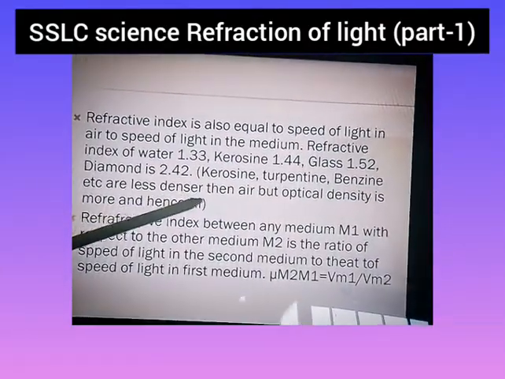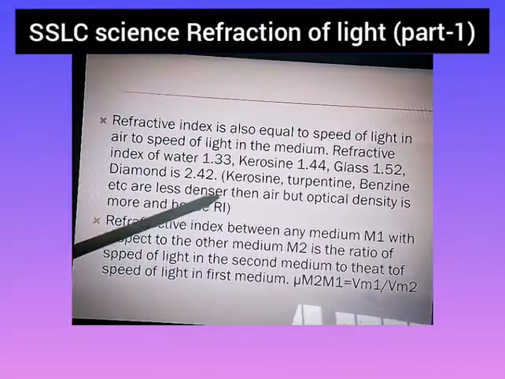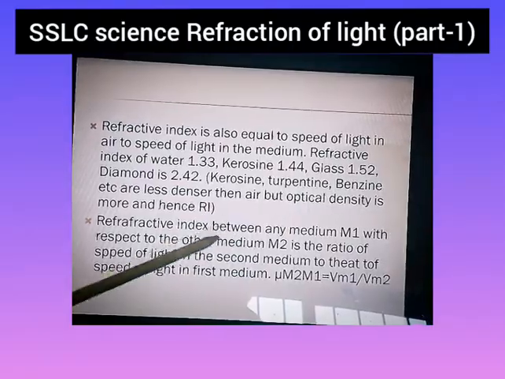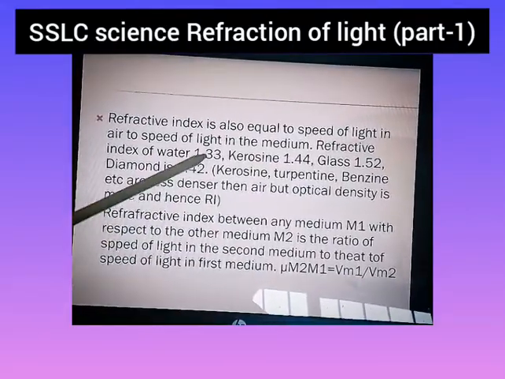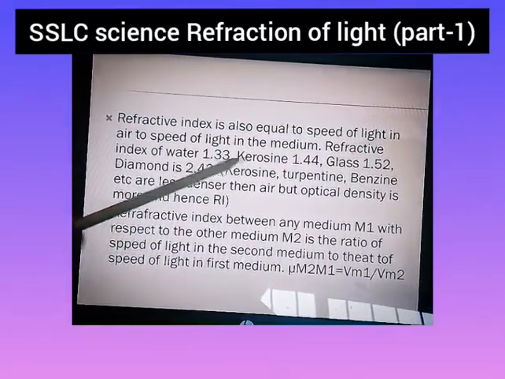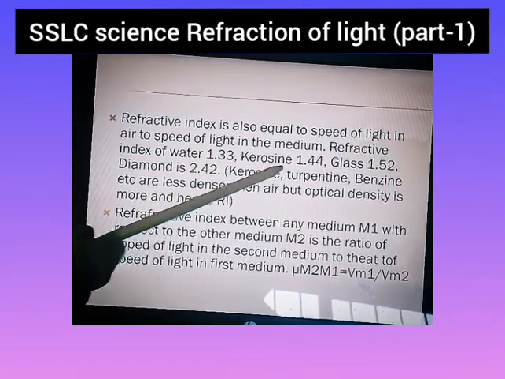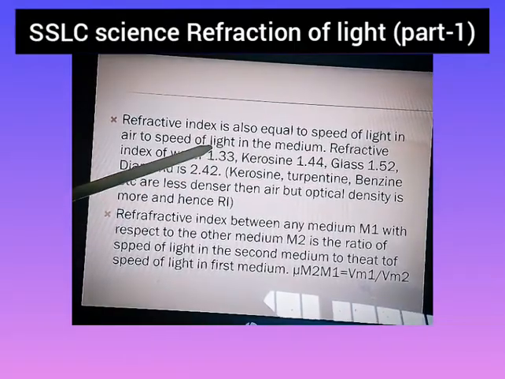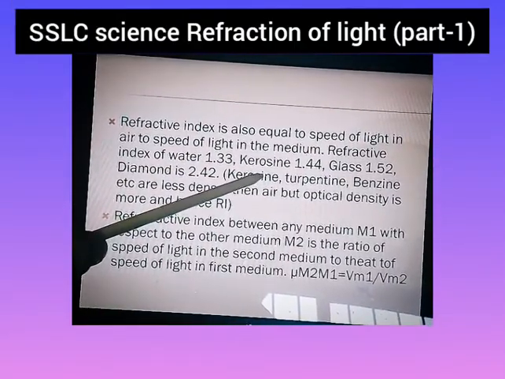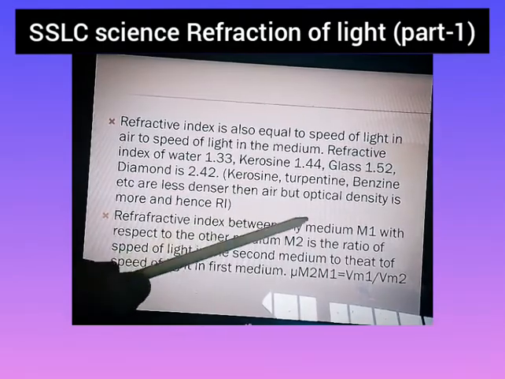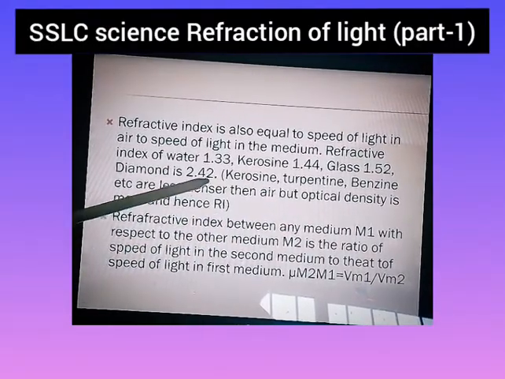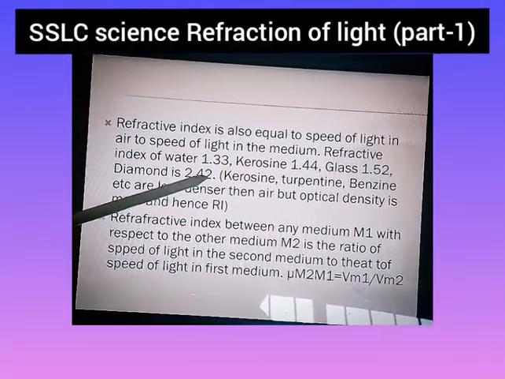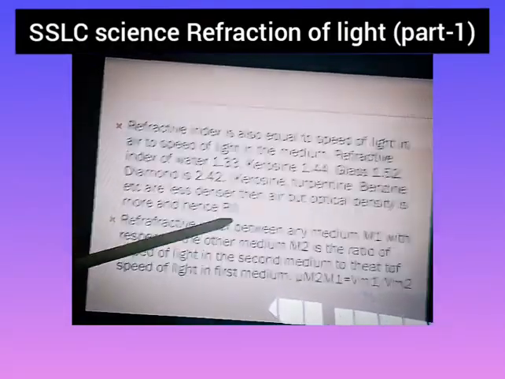Basically, we think diamond, turpentine, benzene, etc. are less dense than water. That is actual density, but their optical density is more. Like if the refractive index of water is 1.33 and kerosene is 1.44, that means optically kerosene is denser than water. Physically, water is denser than kerosene. So diamond is the most optically dense material in the universe. We will see the consequences later.